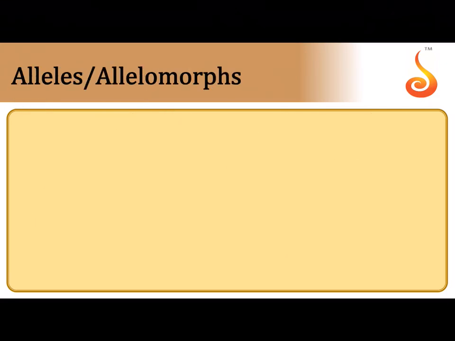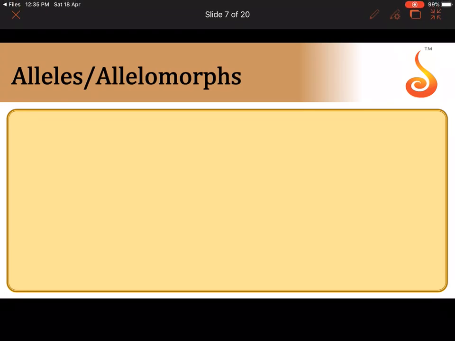So now coming to alleles. Now let me again give you the same example here. I am going to say height. What is height? Yes, you are right. Height is a character. Now I'm going to write down the definition of a character here. A character is any feature.